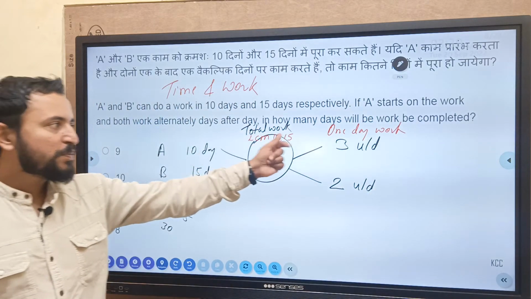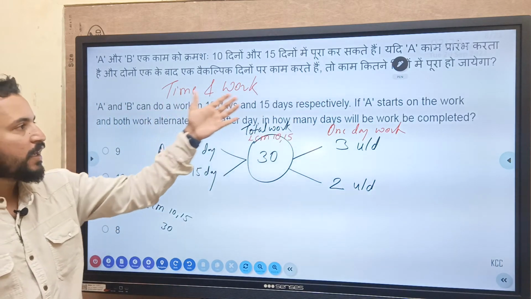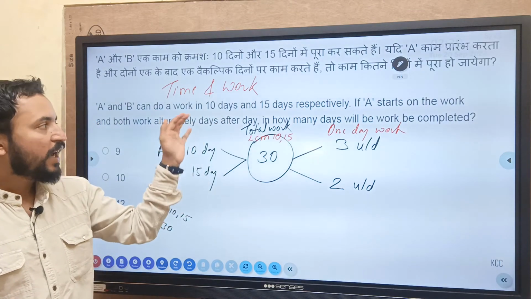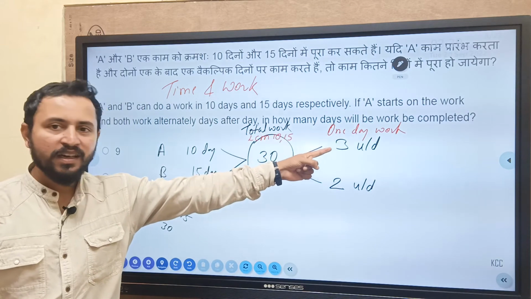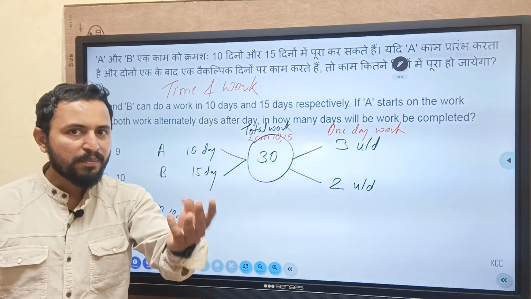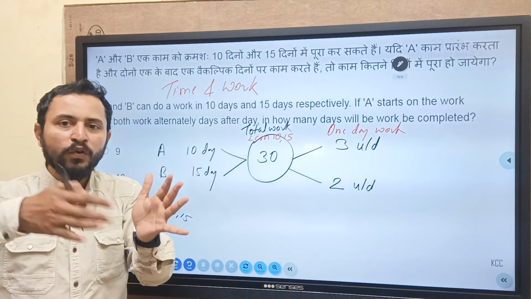Now the question here is: if A starts the work and both do the work alternately, day after day. On 1st September A is working, on 2nd September B is working, on 3rd September A will work, on 4th September B will work. Like this, shift-wise, they are doing it.